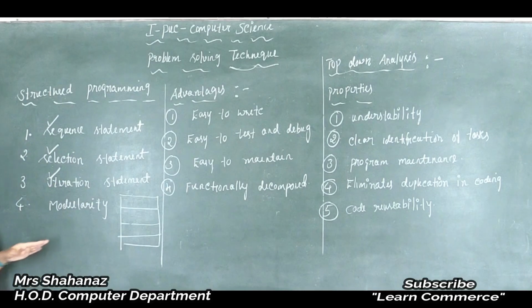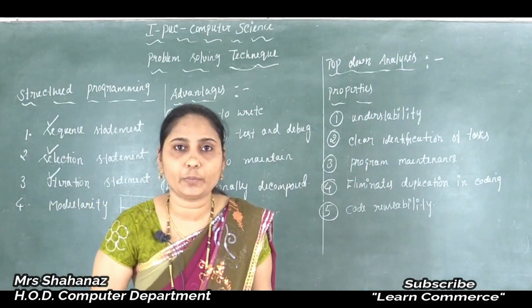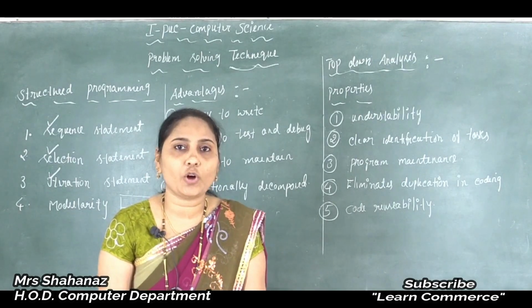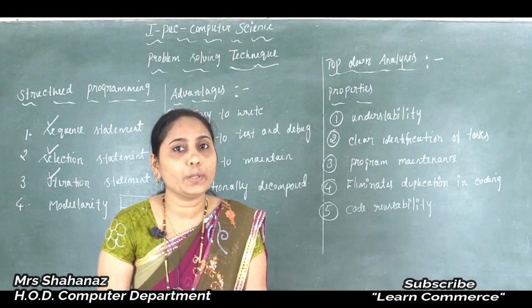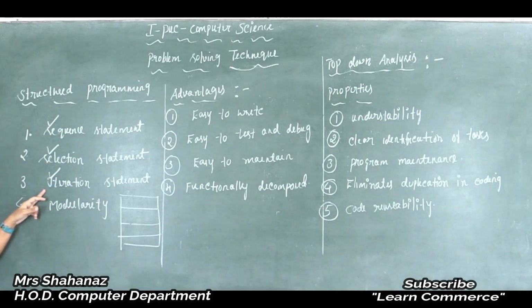And later, the next one is the iteration statement. What about the iteration statement? We know the meaning of iteration: the ability of a programming language to repeat a set of statements again and again until the given condition becomes satisfied. Clear this point? That means repeating this set of statements again and again until the given condition becomes satisfied. This is called the iteration statement.